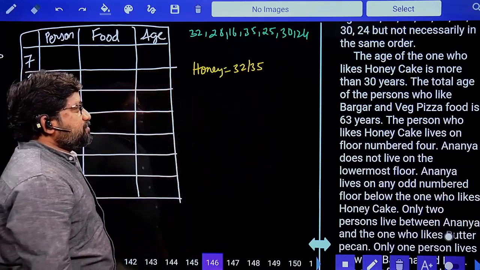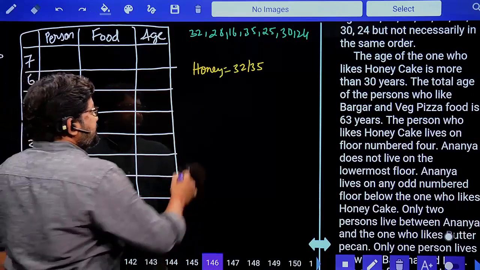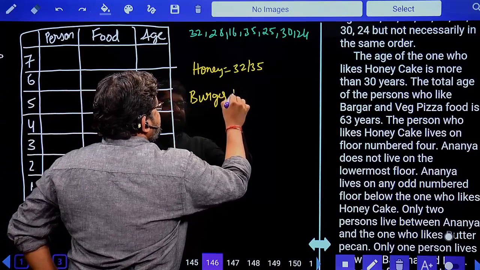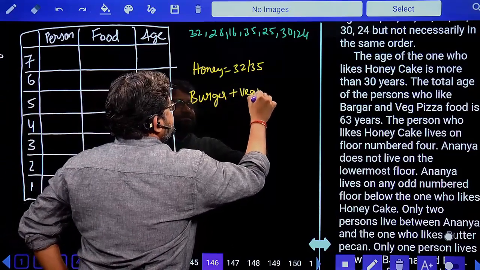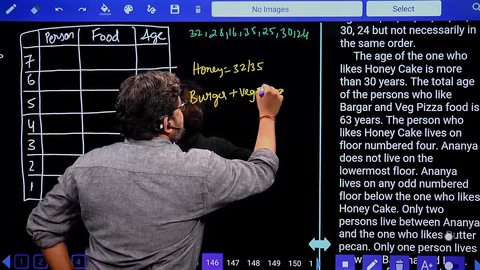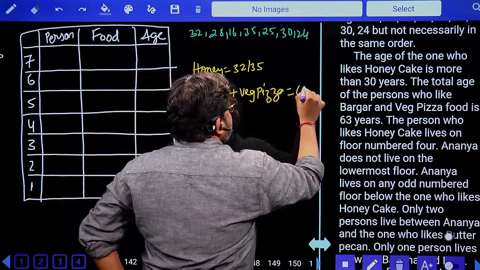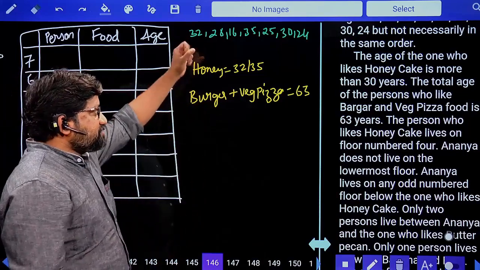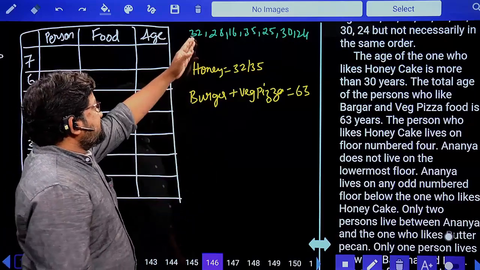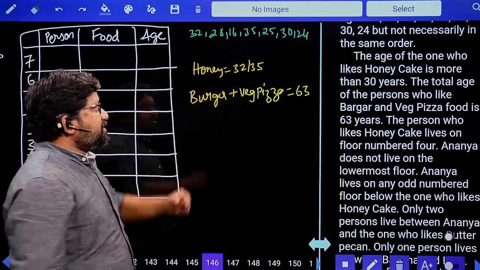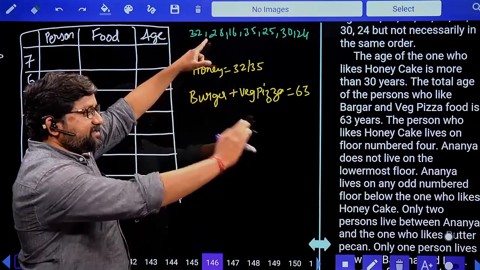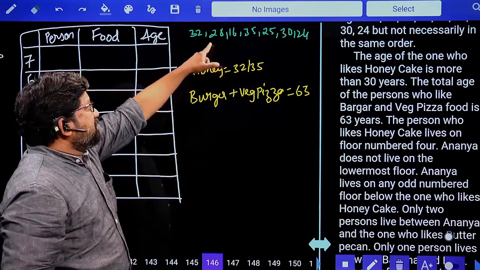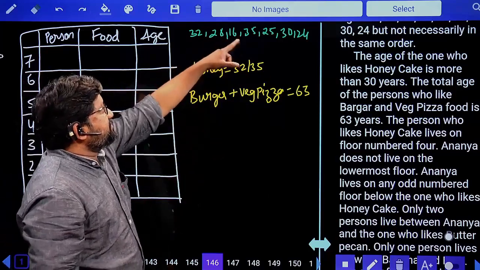The total age of the person who likes burger and veg pizza is 63 years. Burger plus veg pizza is equal to 63. When you have two numbers, I should get 63. How should I do it? 63 is more than 32. Extra, how much do I want? 31. Do you have 31 here? Not there. 63 is more than 28, so you should only do plus. There is nothing to minus. 28 plus 35 is 63. Yes, we have 28 and 35 here.